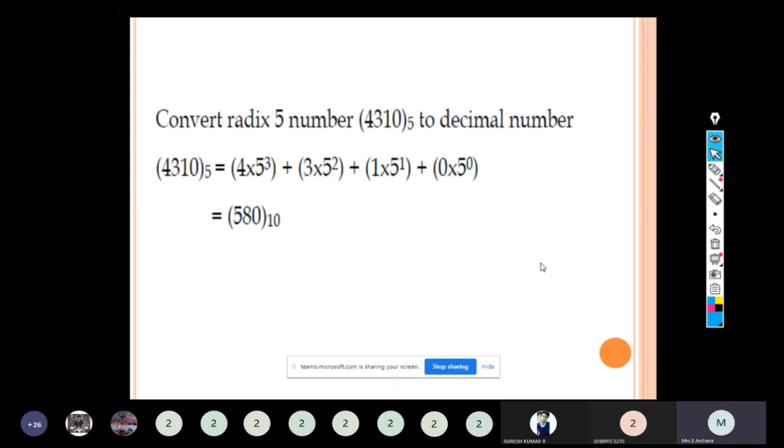When we multiply 4 into 5 cube plus 3 into 5 squared, which is 25, 25 into 3, plus 1 into 5 plus 0, and sum up all these values, we will get 580. So the radix 5 number 4310 has the decimal value 580 to the base 10.